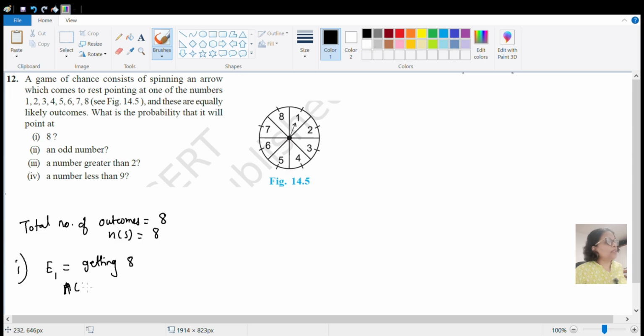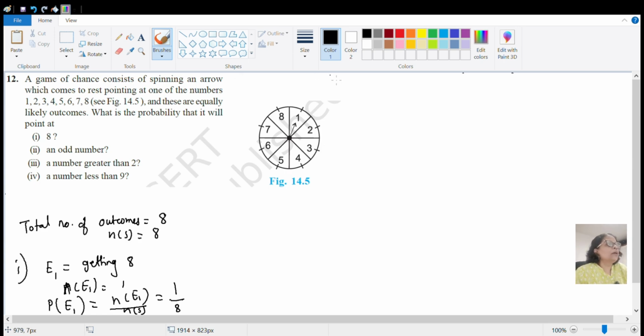N of E1 कितना होगा? 8 एक ही तरह से आएगा ना, so it will be 1 and therefore probability of first event will be n of E1 upon n of S. N of E1 है 1 and n of S है 8. So probability of getting 8 will be, out of 8 numbers only one time 8 is there, so it is 1 by 8.